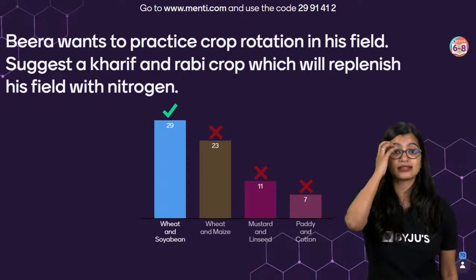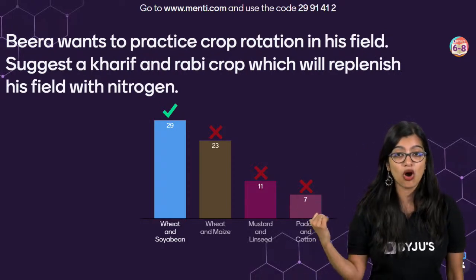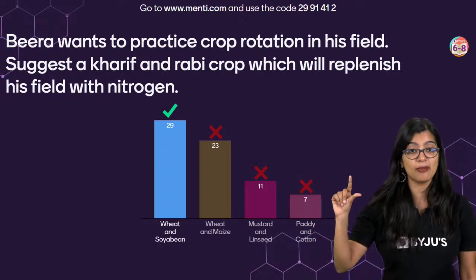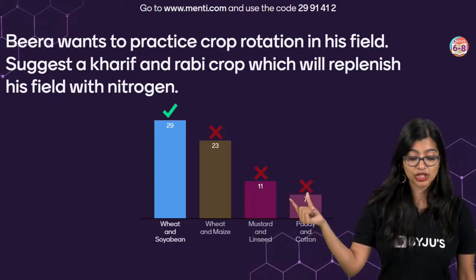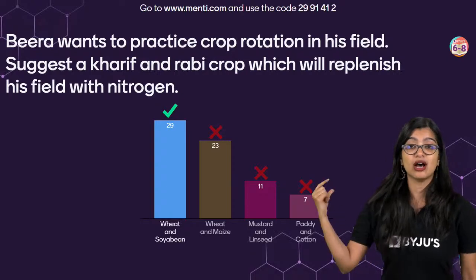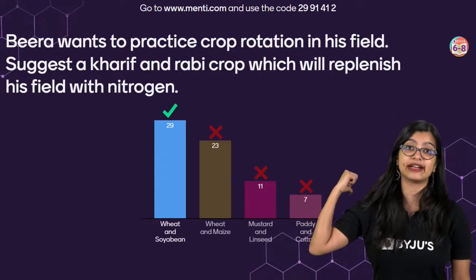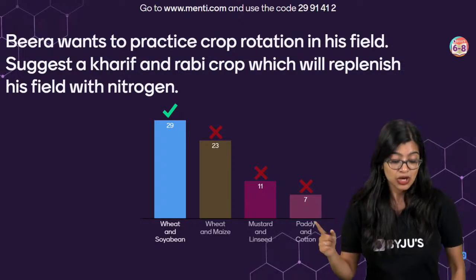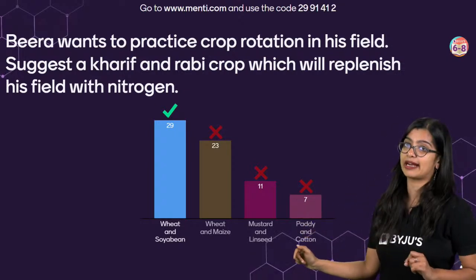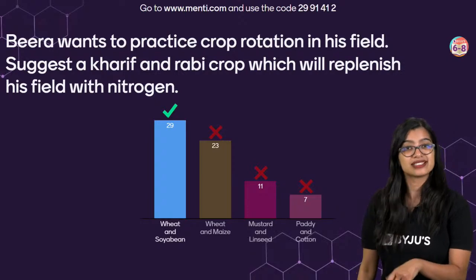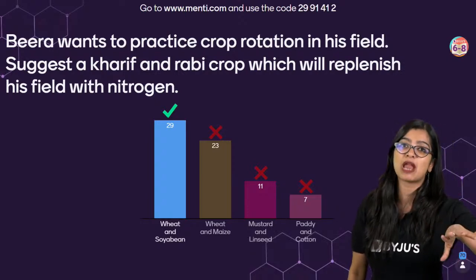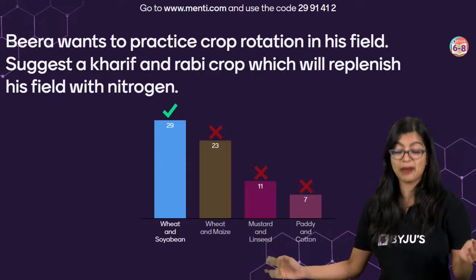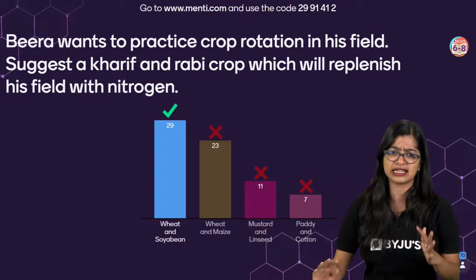Yes, correct answer, right? So as you all know, we are talking about a kharif crop and a rabi crop which helps with crop rotation. So here your additional point that you need to identify is to figure out a rabi crop which is leguminous, right? Which is why wheat and soybean is the correct answer. Wheat and maize. Maize is a kharif crop, but it's not a leguminous plant which will help with it, right? It will not help with nitrogen. Neither is mustard, linseed and everything else is incorrect, right?